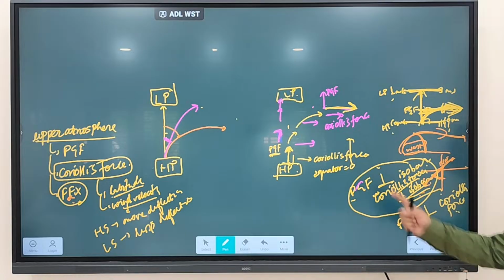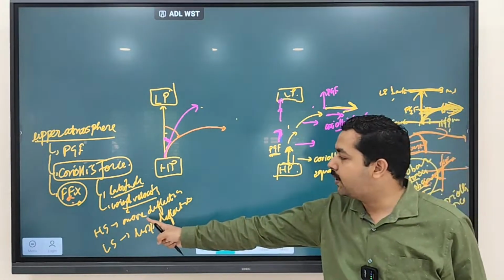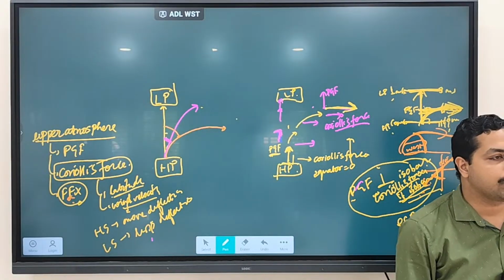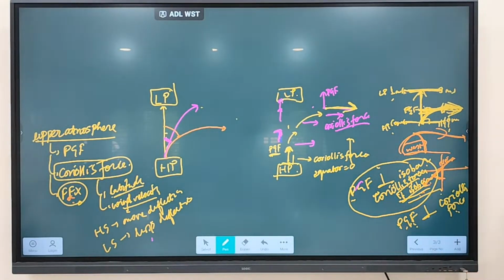Clear? So as we discussed, if Coriolis force is more, there will be more deflection. If Coriolis force is less, then less deflection is going to be there. Or wind moving with a high velocity, more deflection. Wind moving with a less velocity, less deflection is going to happen. Clear? Any doubt regarding this one?